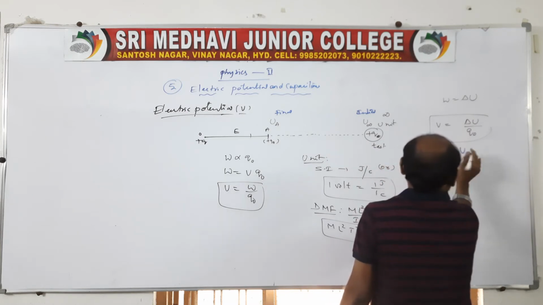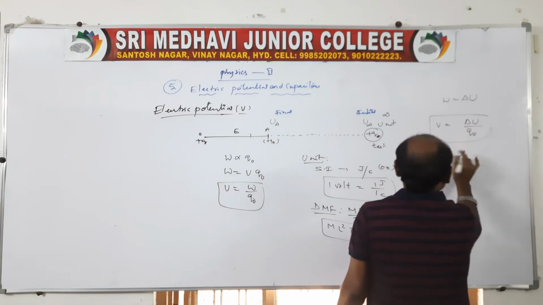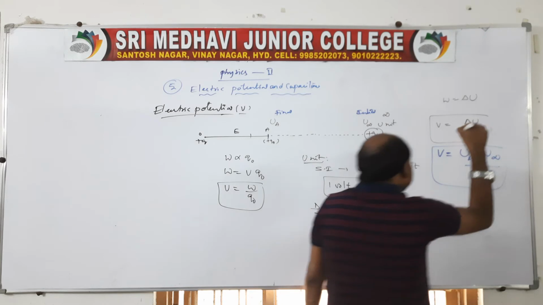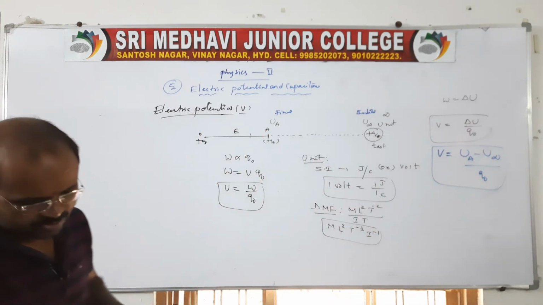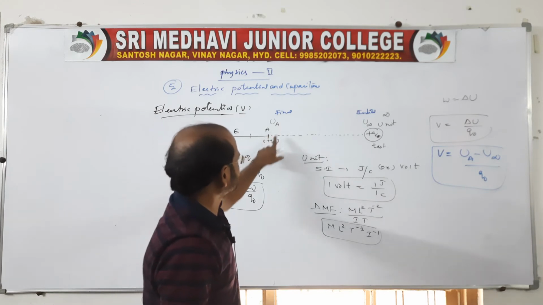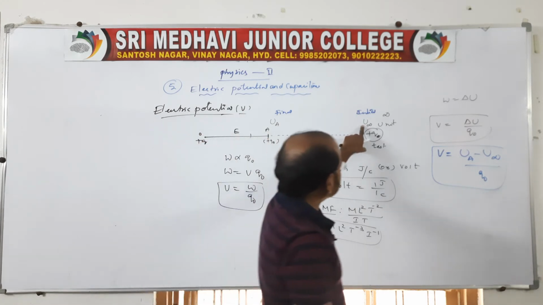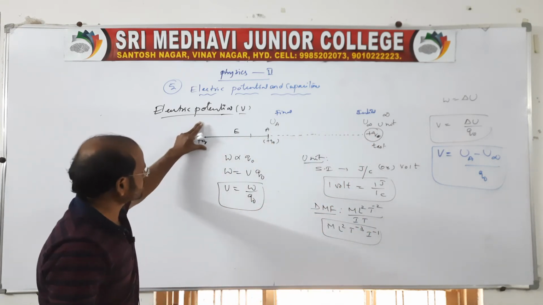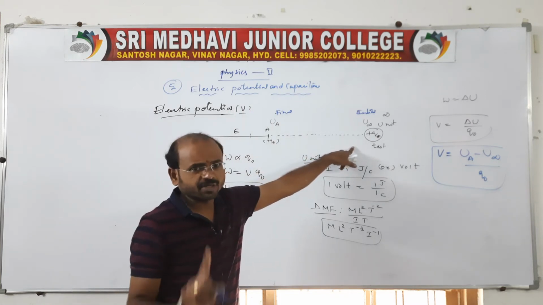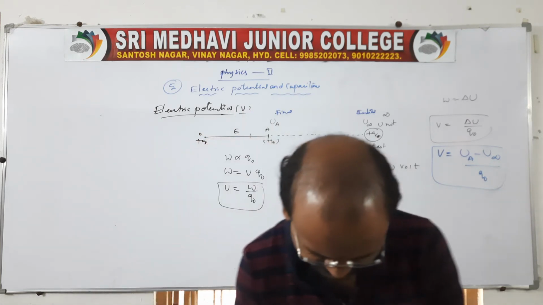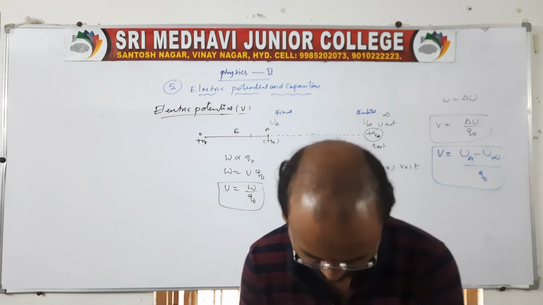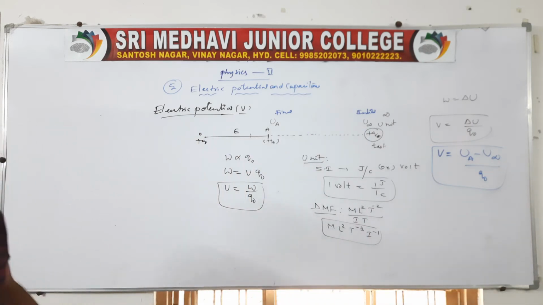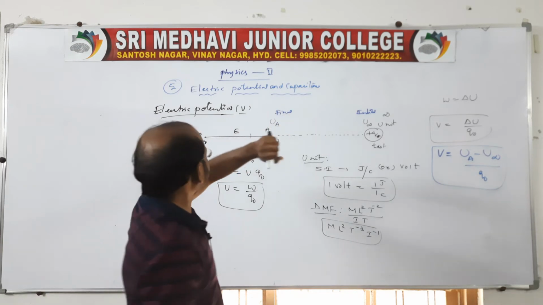So it is UA minus U infinity, divided by Q naught. We can also say this in terms of potential energy. UA is the potential energy at point A, and U infinity is the potential energy at infinity. And one more time, I am repeating: due to this charge, the potential at infinity is 0, very very important. The same holds for gravitational fields too. Clear? These are the things related to electric potential.